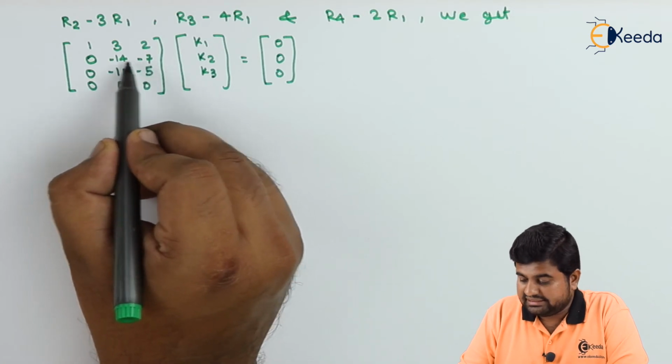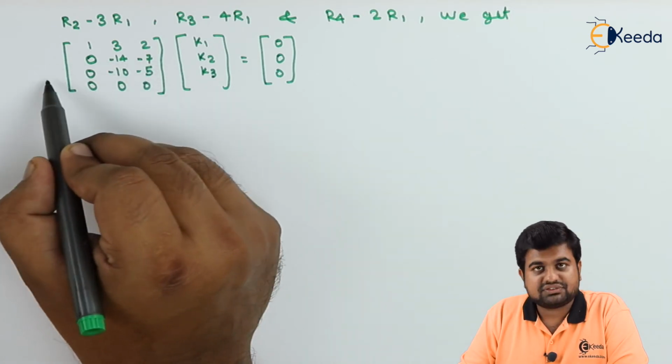Now we'll leave this row. I can see minus 7 I can take common, and also minus 5 I can take common.